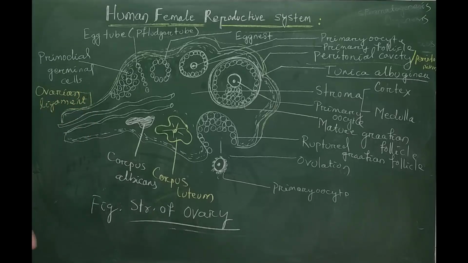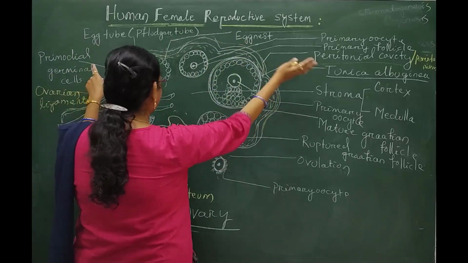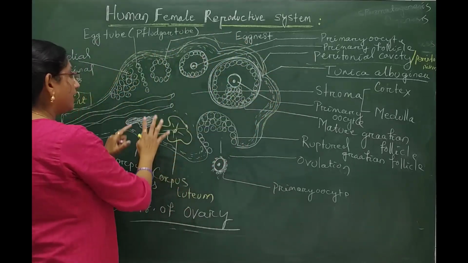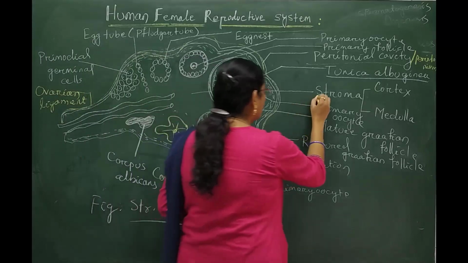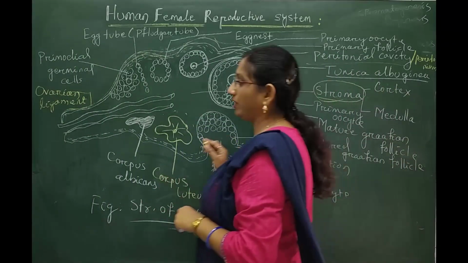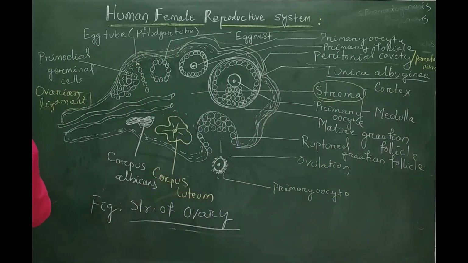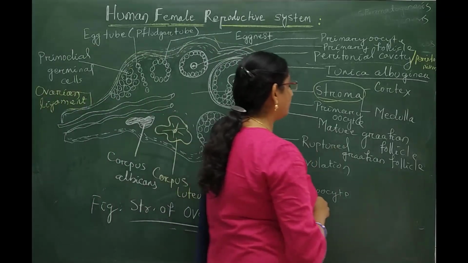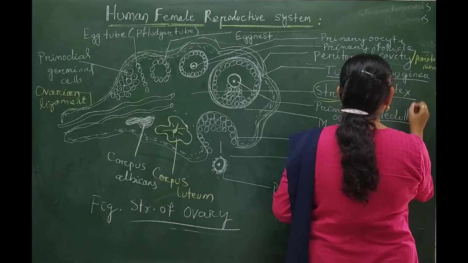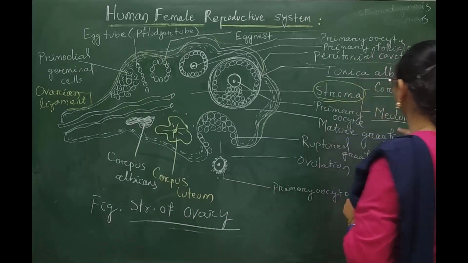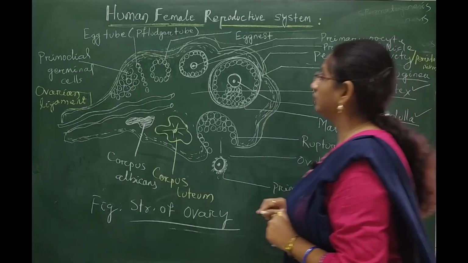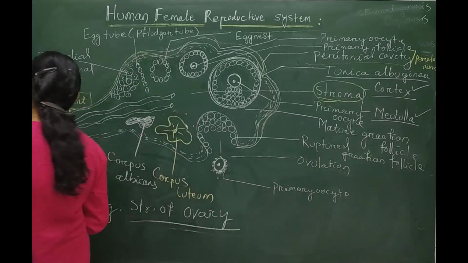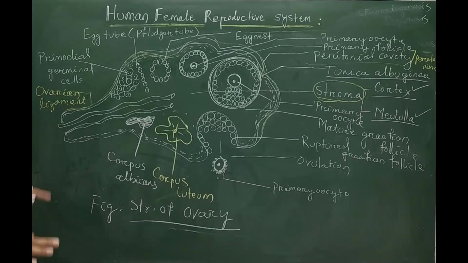And the total outer covering is called the peritoneum. The total inner structure is called stroma. Stroma is the total innermost structure of the ovary, and it is differentiated into two parts: one is cortex and another is medulla. The cortical and medullary parts together constitute the stroma of the ovary.